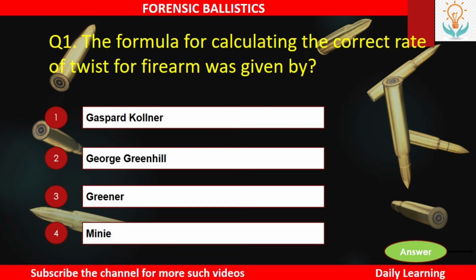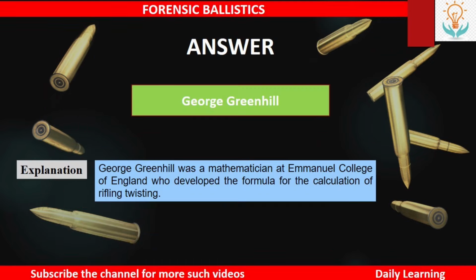The formula for calculating the correct rate of twist for a firearm was given by number 1 Gaspard Kollner, number 2 George Greenhill, number 3 Greener, or number 4 Miney. So the answer is George Greenhill. George Greenhill was a mathematician at Emmanuel College of England who developed the formula for the calculation of rifling twisting.